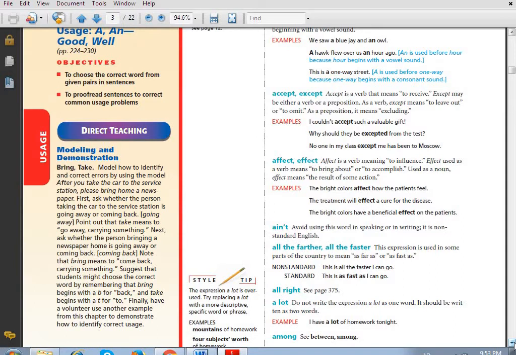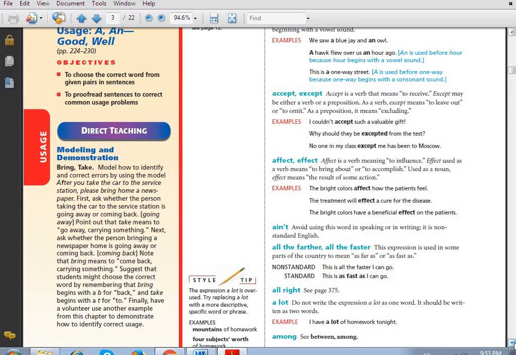Okay. The next word which we have is a lot. Take care of this point, guys. This word has to be written in two words. I repeat it again. It has to be written in two words. A lot. Don't stick a to lot. Write them in two words. Don't write the expression a lot as one word. It should be written as two words. Okay guys, take care of this point.